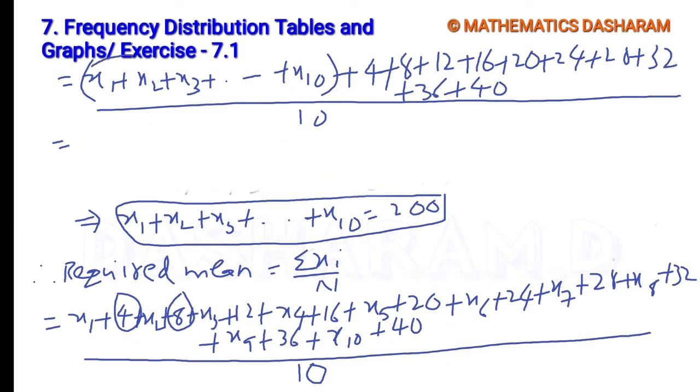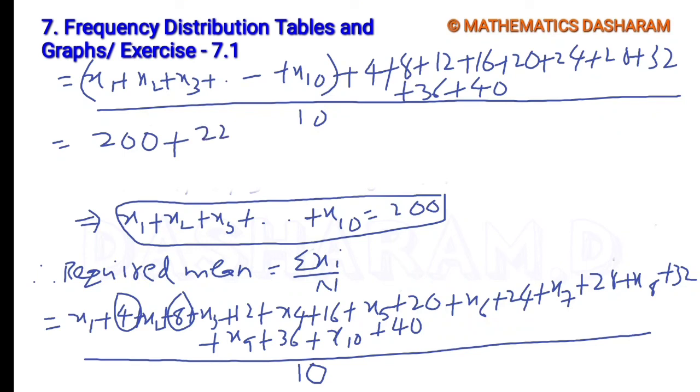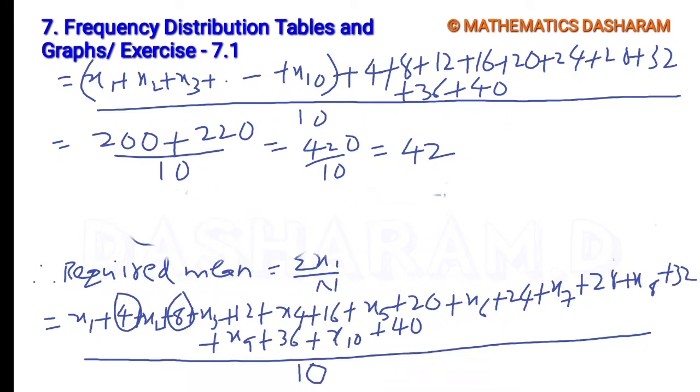But what is the value of the variables' sum? We already found that it is 200. So substitute that 200 plus, now add all these numbers, which gives 220, divided by 10. So 420 divided by 10 equals 42. So the required answer is 42.